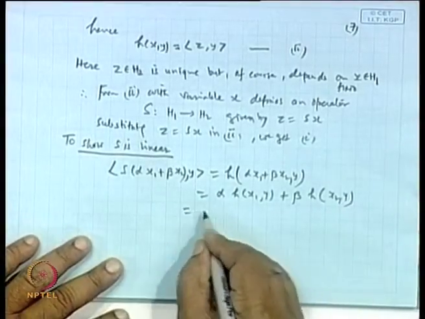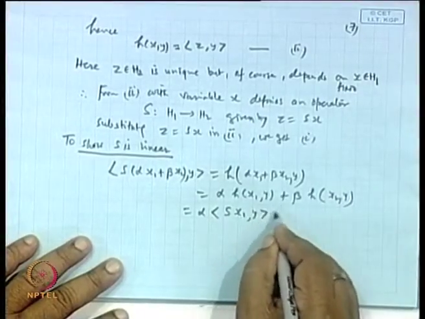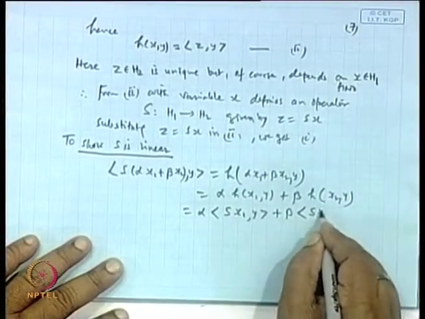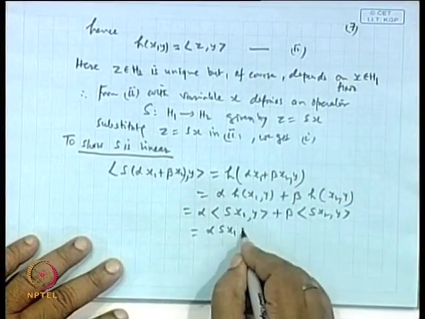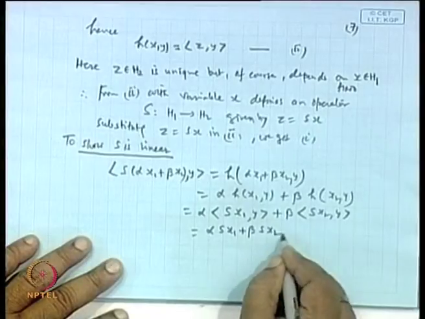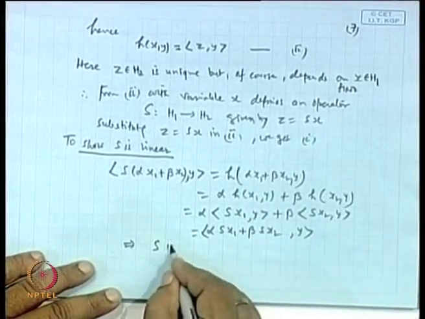Then this will be equal to α times the inner product (Sx1, y) + β times the inner product (Sx2, y), and this can be written as the inner product (αSx1 + βSx2, y), and this shows S is linear.